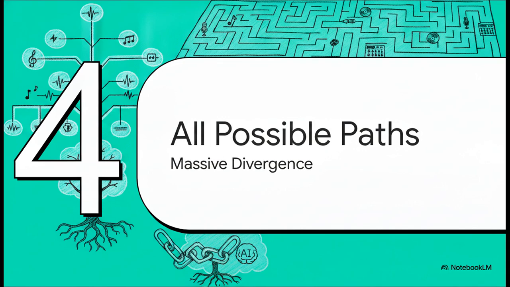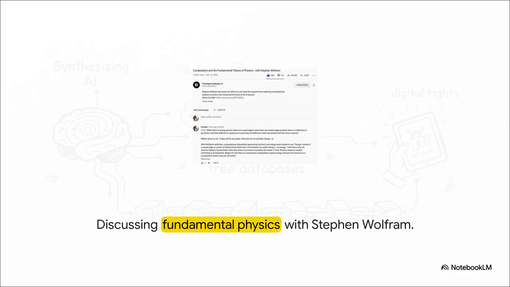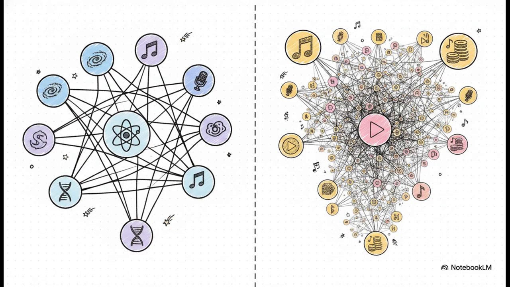Let's apply this massive divergence to the real world in Section 4, modeling all possible paths. Now we're going to synthesize these vast computational concepts with the absolute labyrinth that is the modern music industry. In his MyTax project correspondence, Kyle Smith brings up a really fascinating discussion on fundamental physics with the renowned computer scientist Stephen Wolfram. He makes a bold comparison between his own database project and Wolfram's famous computational search for a fundamental theory of physics. Let's compare them directly to see the true scale of what we're talking about here.